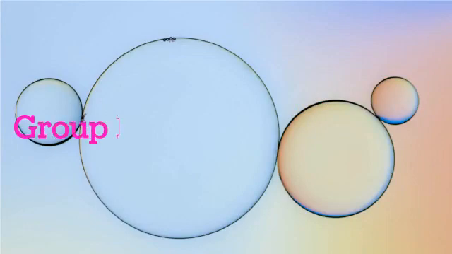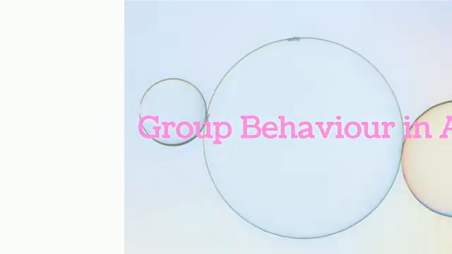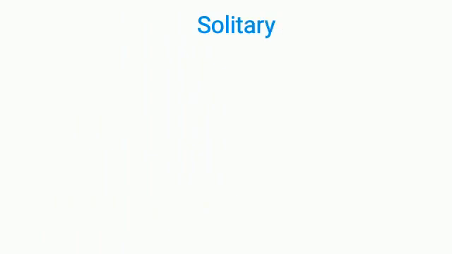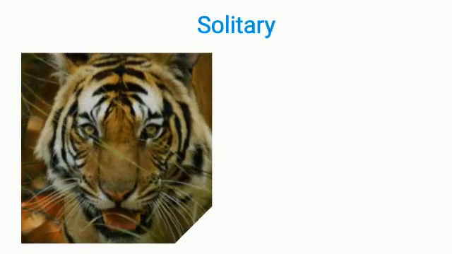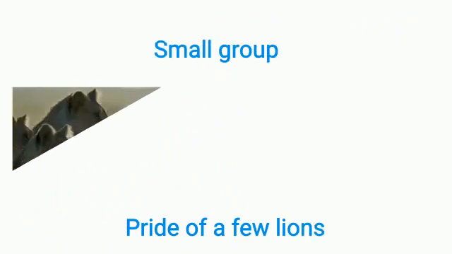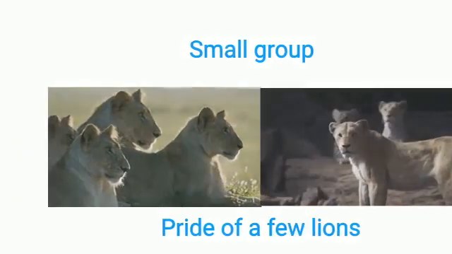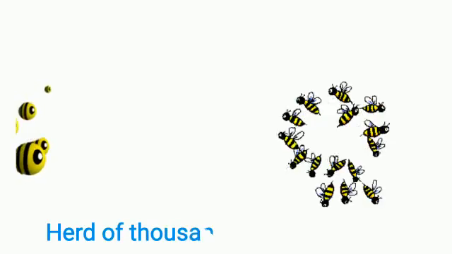Group behavior in animals. Animals gain a lot of benefit from spending time together with other members of the same species. This is called group behavior. Animals like tiger, bear, etc. live in solitary, that is, alone. Some animals live in a small group. Example, a pride of a few lions. And some live as a larger herd. Example, a herd of thousands of wildebeest.